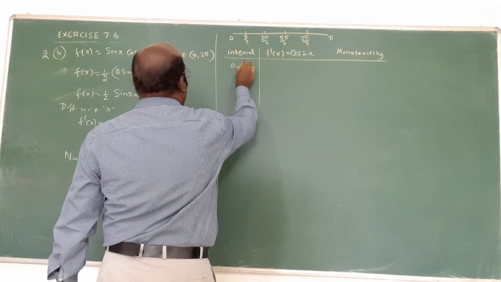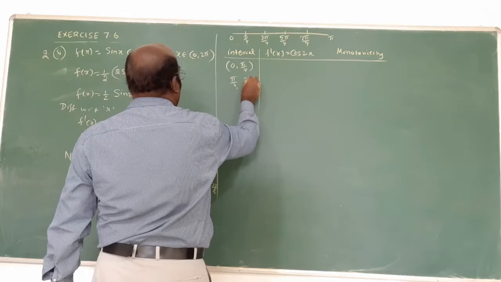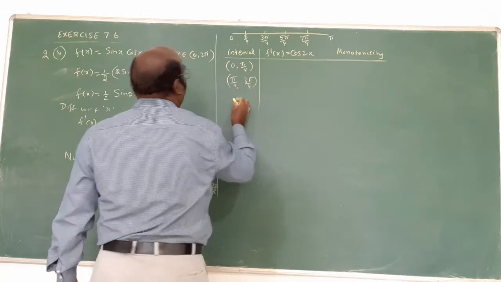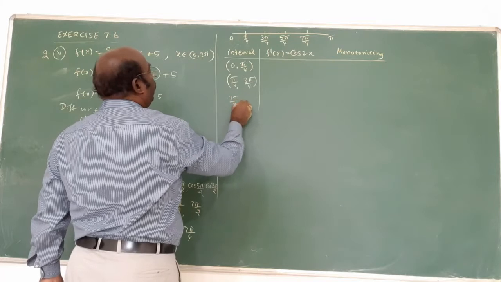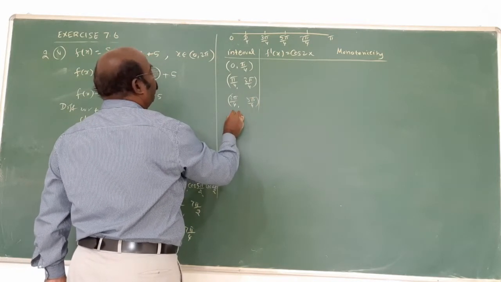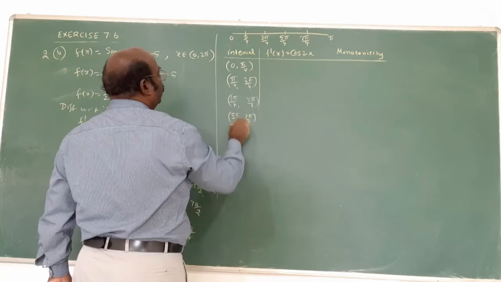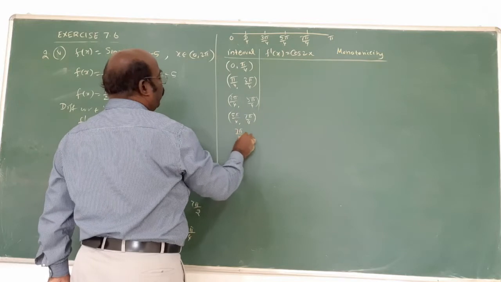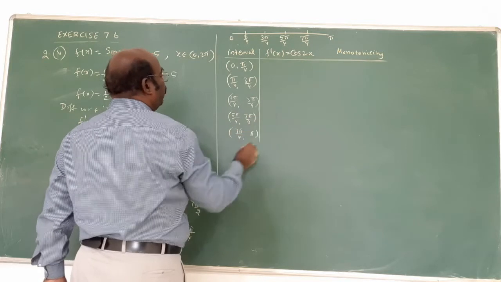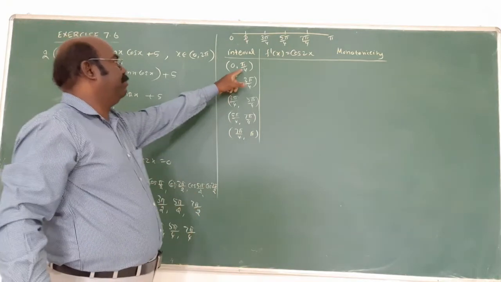Now it is 0 comma pi by 4, pi by 4 comma 3 pi by 4, 3 pi by 4 comma 5 pi by 4, 5 pi by 4 comma 7 pi by 4, next 7 pi by 4 comma 2 pi. In this way, there are so many intervals. Now this is 45 degrees.